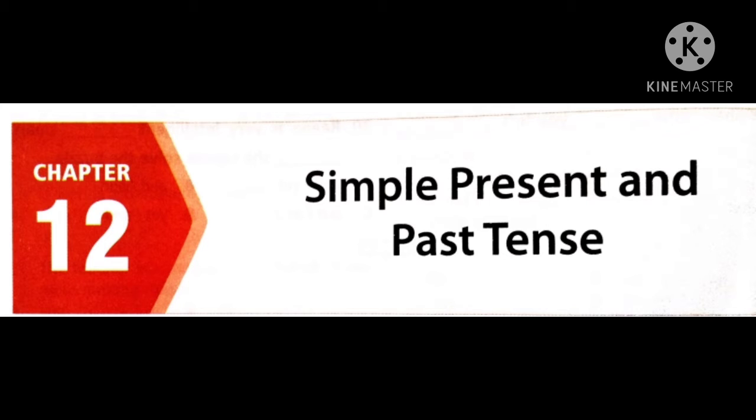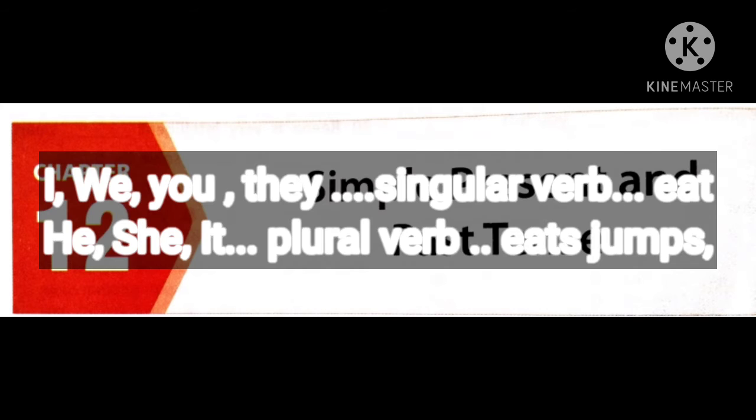Now in simple present there is one logic which we use for general truths, and for he, she, it we use the verb form plural. If you see I, we, you, they, we use the singular verb like eat. Means I eat, we eat, I jump, we jump, they jump. In this way we use simple present. But for things like he, she, it, any person, boy, girl or anything, we use the plural verb like eats and jumps. Sun shines, sun is a thing, we say sun shines. Plant grows.